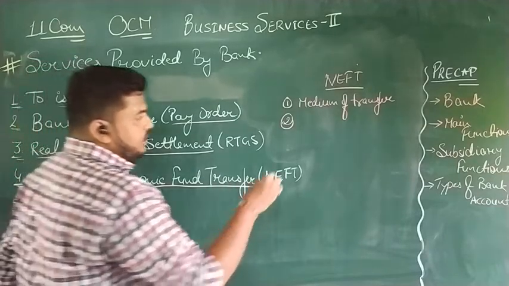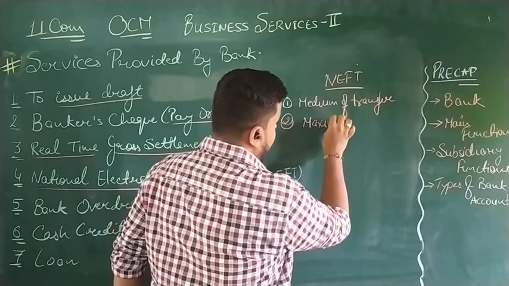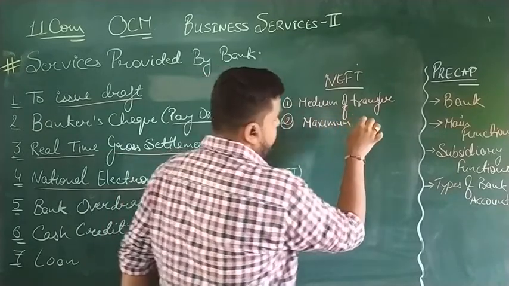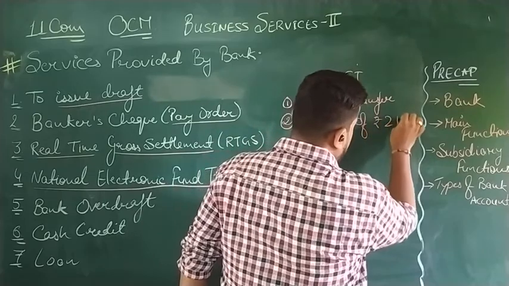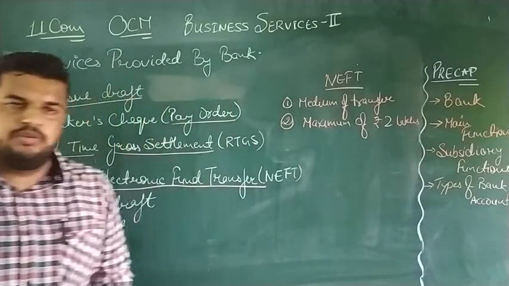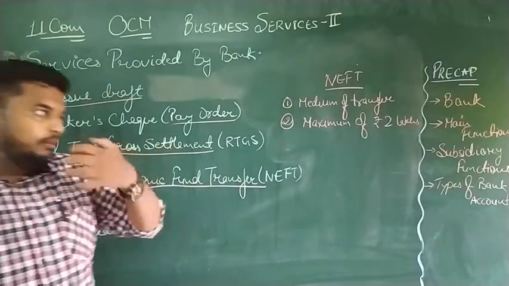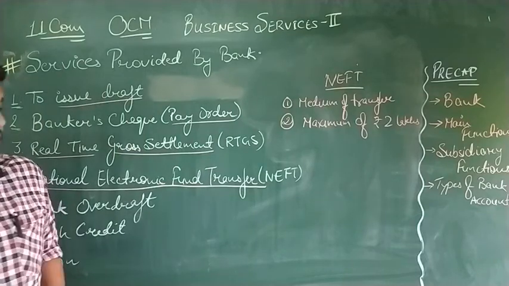Now the thing is, in NEFT the amount which is transferred has an upper limit of maximum rupees 2 lakh. The amount more than 2 lakh will be transferred through the RTGS platform.